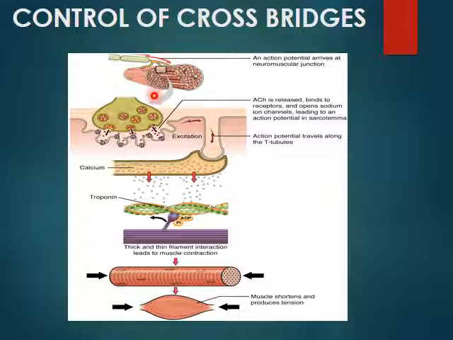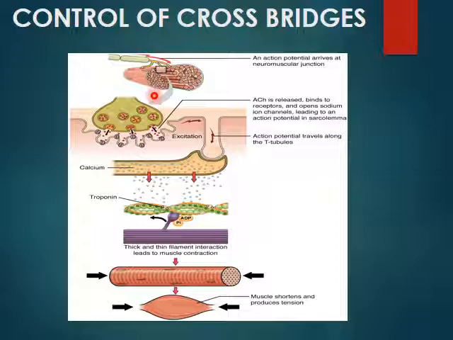This is known as the power stroke. That will be pulling the thin filaments towards the middle of the sarcomere. When another ATP molecule binds to the myosin head, the cross bridges are broken. As the heads detach from the actin, the cycle begins again. The actin filaments move nearer the center of the sarcomere each time the cycle is repeated. Contraction continues until the nerve impulse stops and the calcium ions are returned to their storage site.